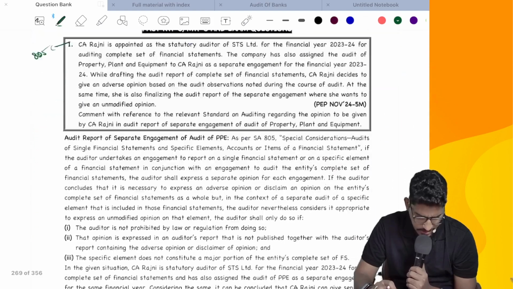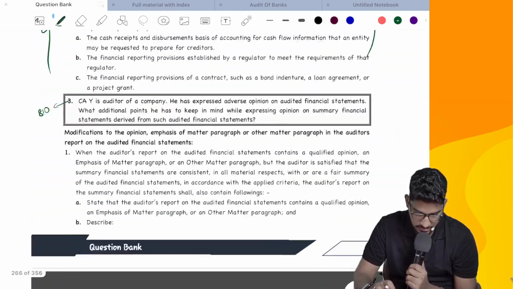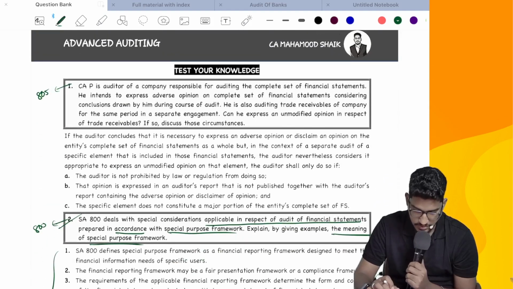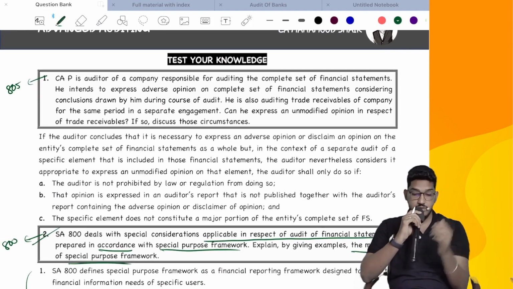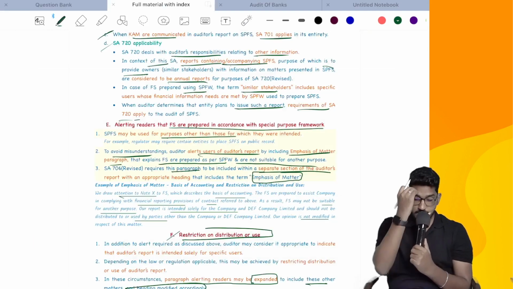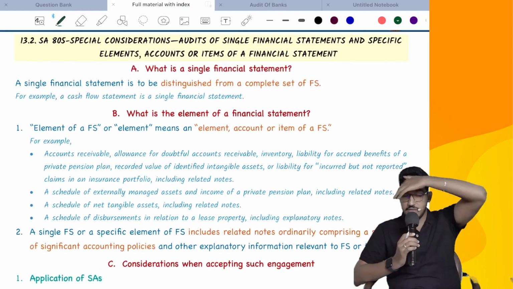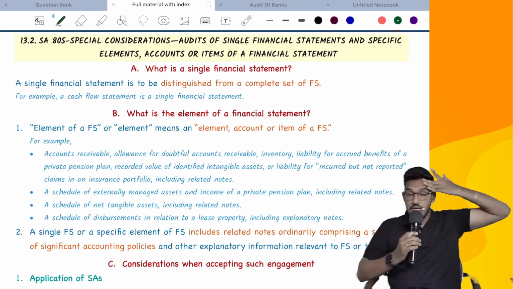I think that's it. So many questions we have from SA 810. That is where some reporting complications will come. Apart from that, the rest of all the things relate to SA 805 and 810. So now what we should do, I'm in a confusion now. It will take some time. If I start SA 805, it will take a little time, around 1 hour.